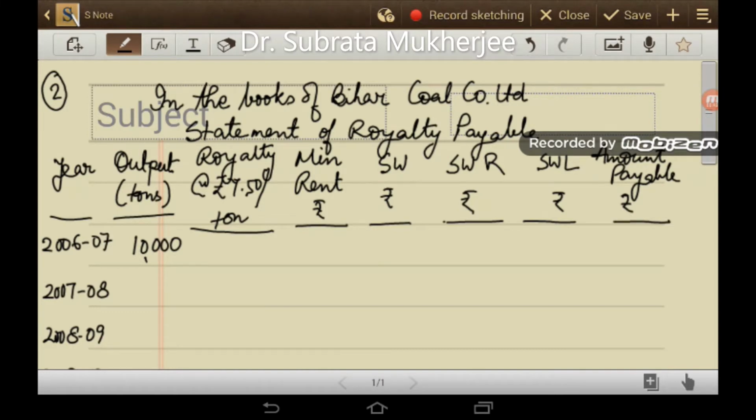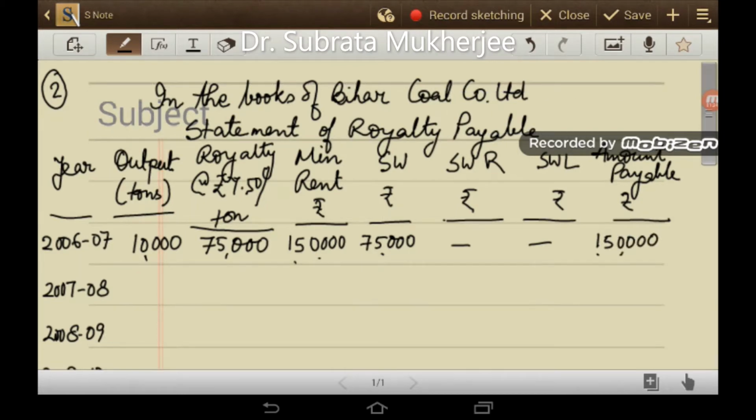So in the first year 2006-7, there was an output of 10,000 tons. So royalty will be calculated at 75,000 rupees. Your minimum rent is 1,50,000, so I am writing here the minimum rent as 1,50,000. Short workings: there is a short working of 75,000. Now in the question it is given that this short working can be recovered within the next 2 years. So there is no question of short working recovered in the first year. Then there is no question of lapse. So the amount payable to the landlord will be 1,50,000.